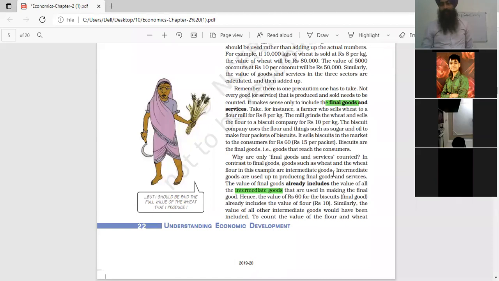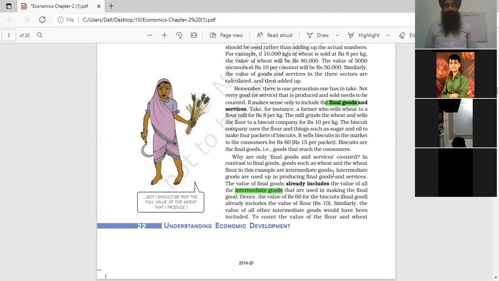After the ginning process, the cotton balls are used for spinning and weaving purposes. These are the intermediate goods. We can't directly consume them. We can't directly use the cotton balls. Clear? We need refinement of raw material into finished goods.